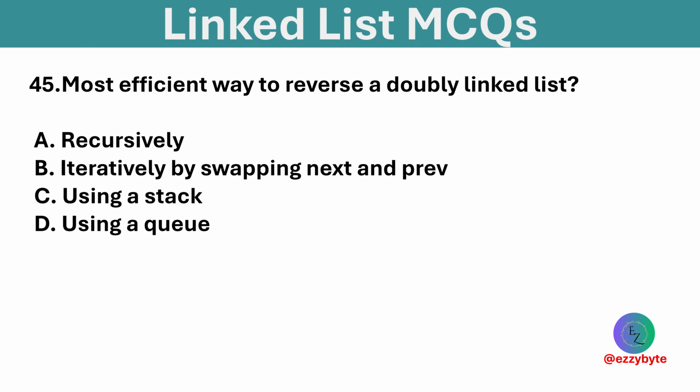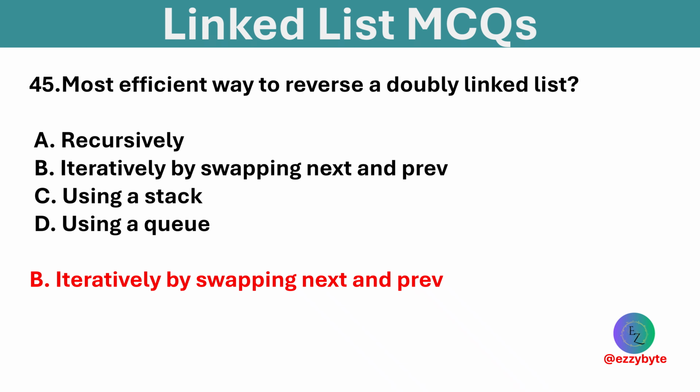Most efficient way to reverse a doubly linked list. Options are recursively, iteratively by swapping next and previous, using stack, and using queue. Option B is correct. Swap next and previous iteratively to reverse a doubly linked list.